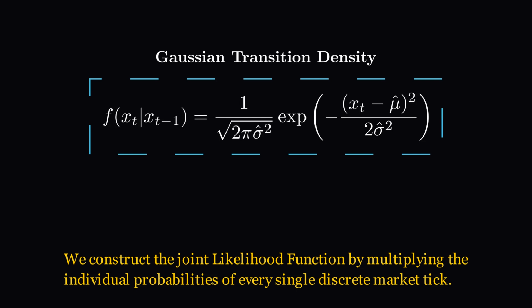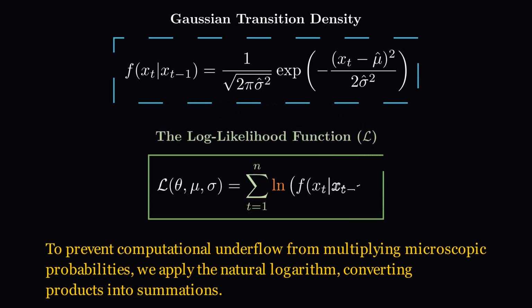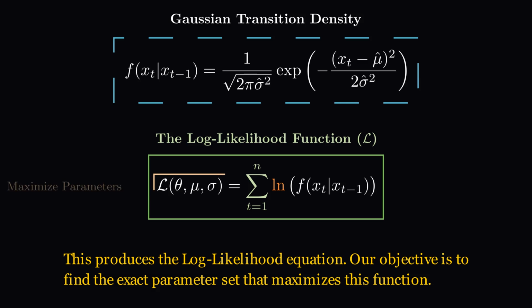We construct the joint likelihood function by multiplying the individual probabilities of every single discrete market tick. To prevent computational underflow from multiplying microscopic probabilities, we apply the natural logarithm, converting products into summations. This produces the log likelihood equation. Our objective is to find the exact parameter set that maximizes this function.